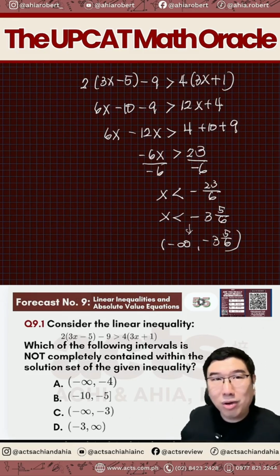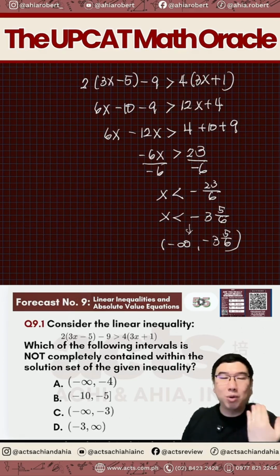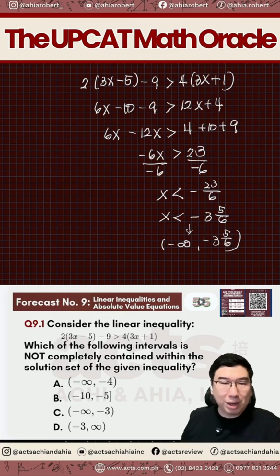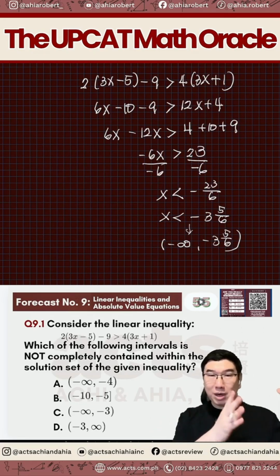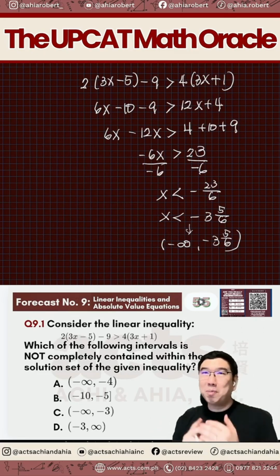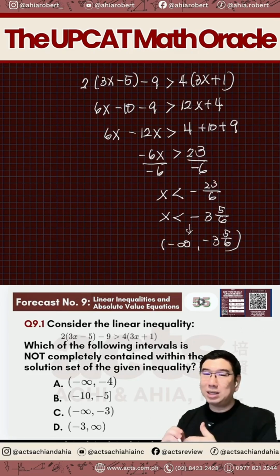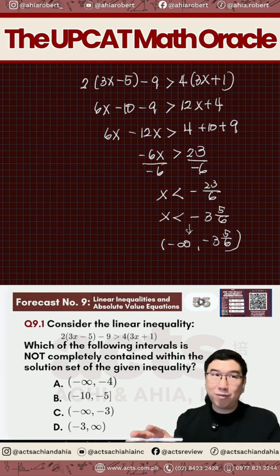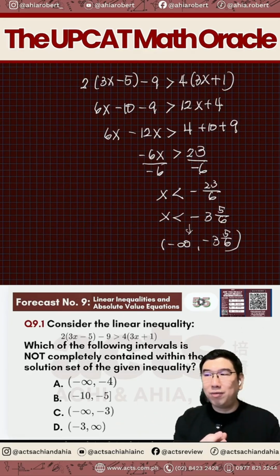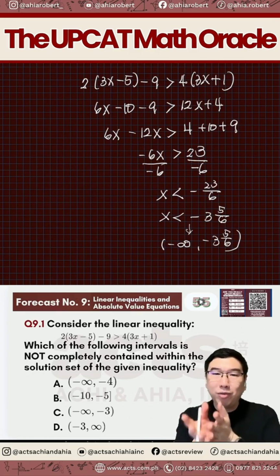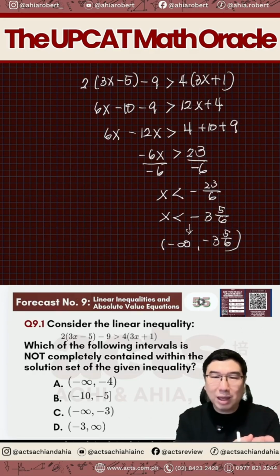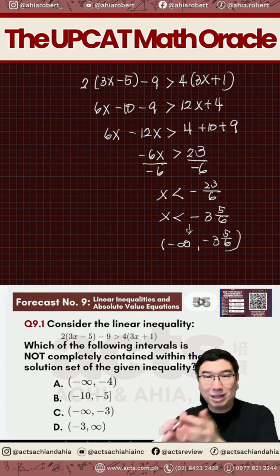Si negative 4 o si negative 3 and 5 over 6? Then, pag nilito kayo ng I, then you go back to the basic. Between negative 1 and negative 2, sino bang mas malaking value? So, the larger the negative number, the smaller the value. Kaya when you're comparing negative 3 and 5 over 6 ka negative 4, si 4 ay mas maliit yung value ni negative 4. Kaya the whole interval of negative infinity to negative 4 is part of this interval of negative infinity to negative 3 and 5 over 6. Clear?